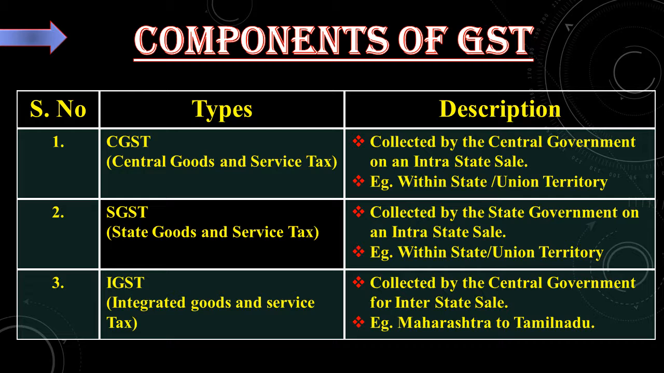SGST, it is collected by the state government on an intra-state sale. Example, within the state as well as within the union territory. What is IGST? It is collected by the central government for interstate sale, not intrastate sale, interstate sale, that is from one state to another state. Example, Maharashtra to Tamil Nadu. If Maharashtra is a producer of any commodity and it is being purchased by Tamil Nadu, then the tax should be paid by Tamil Nadu but not by Maharashtra. These are the various components of GST.